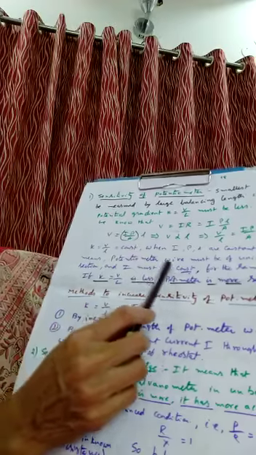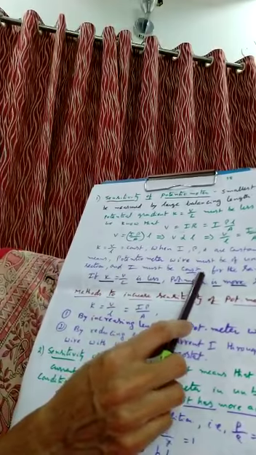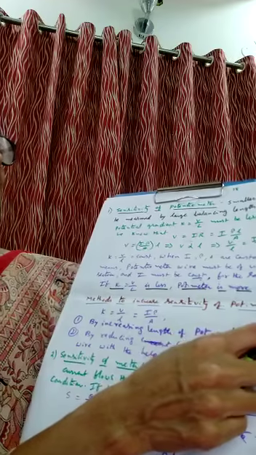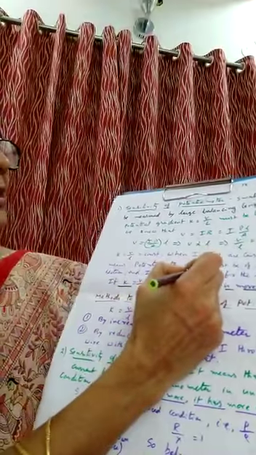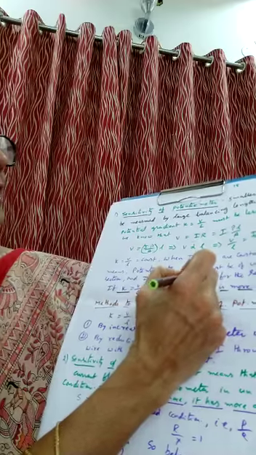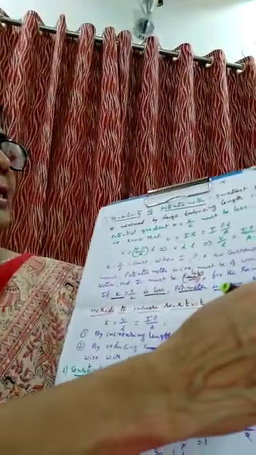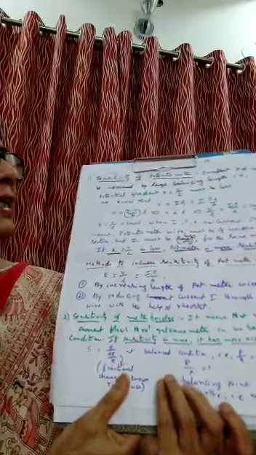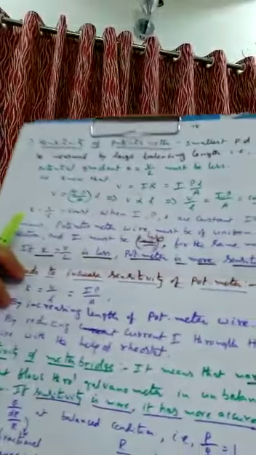So it means the potentiometer wire must be of uniform cross section, and I must be constant, that is uniform, as well as less, for the same material rho. I must be very, very less. Less and constant, both are correct. Then only are we getting a more sensitive device, that is the potentiometer. So how do you increase the sensitivity of the potentiometer?